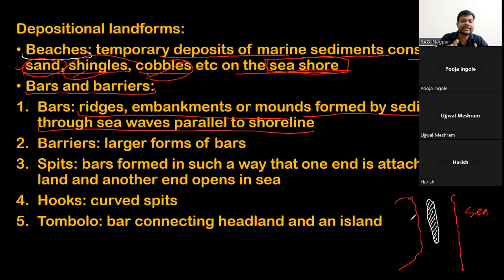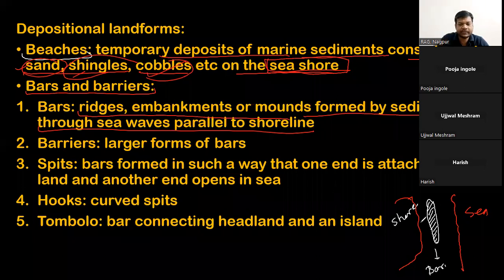It acts as a preventive measure for the coast or the shoreline. So this kind of feature is called a bar.